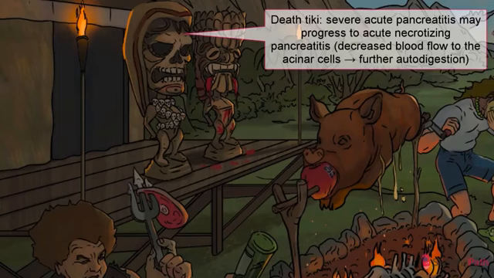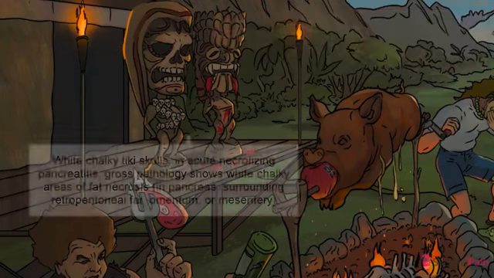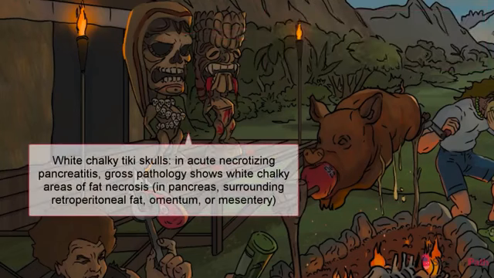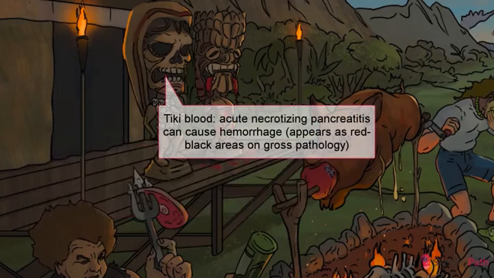The necrosis can extend beyond the pancreas itself and spread to the surrounding retroperitoneal fat, omentum, or mesentery. Macroscopically, this will show up as white, chalky areas of fat necrosis, represented here by the chalky white-colored skulls across the tiki statue's abdomen. Acute necrotizing pancreatitis causes hemorrhage as well, and on gross pathology, you'll see red-black hemorrhagic areas.